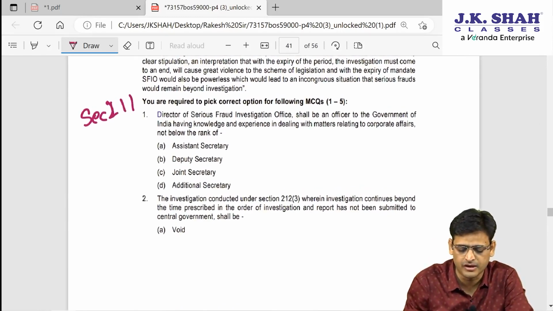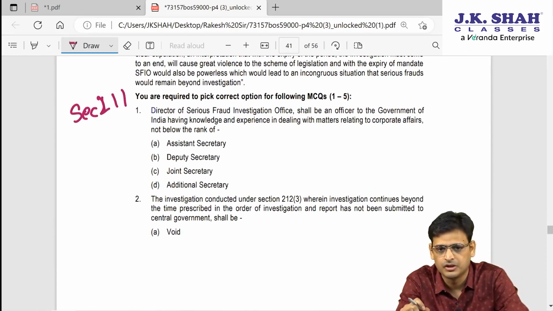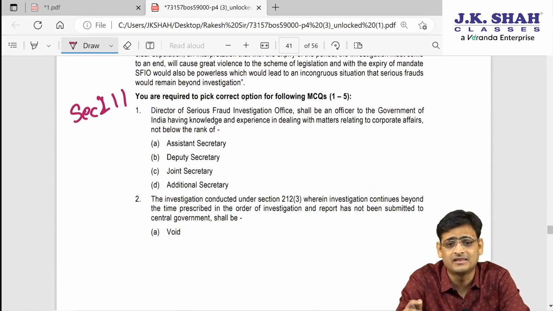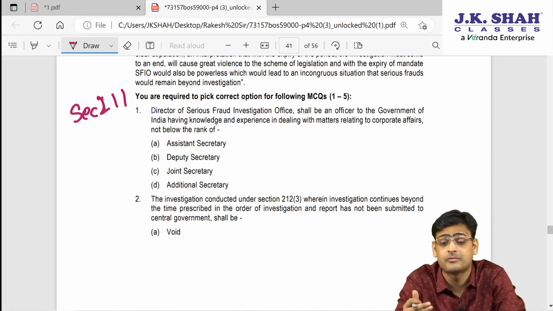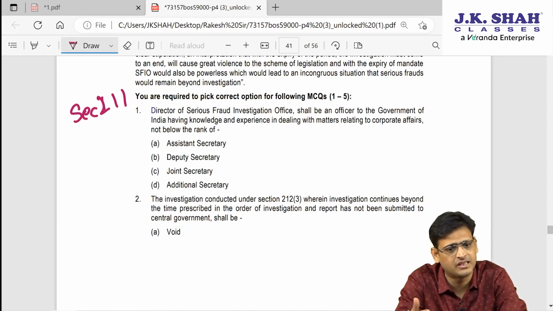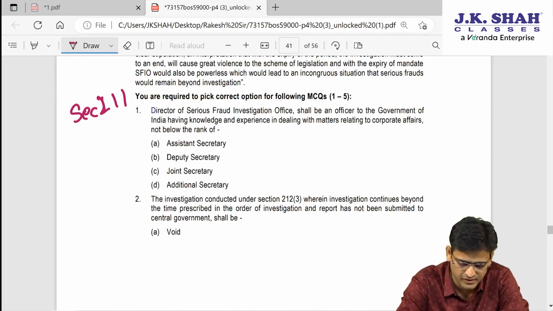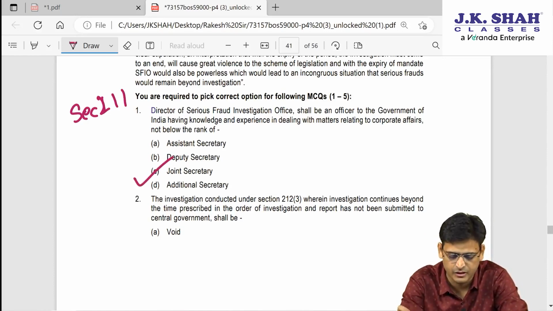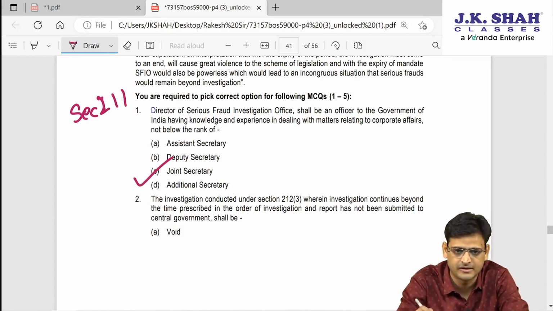First MCQ they are talking about is: directors of SFIO shall be an officer of the Government of India having knowledge and experience in dealing with matters relating to corporate affairs, not below the rank of. Now this question is a straight question from section 211. Under that we know who can become the director of SFIO, Serious Fraud Investigation Office. So the answer is C, Joint Secretary. So the level will be at least Joint Secretary. I hope it is clear.